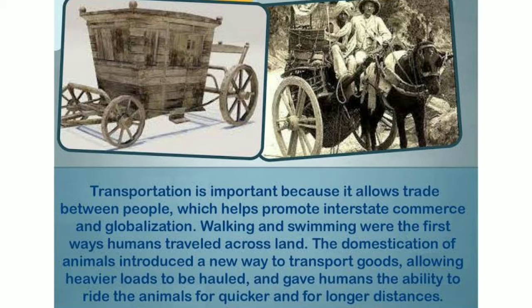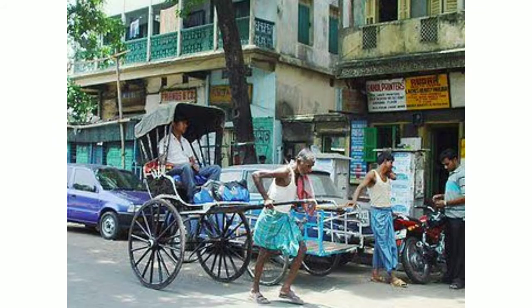Generally in earlier times, transportation was a very essential factor for doing any sort of trade. In earlier times, normally people used to carry the goods from one place to another, and human-drawn carts were used for carrying people from one place to another.